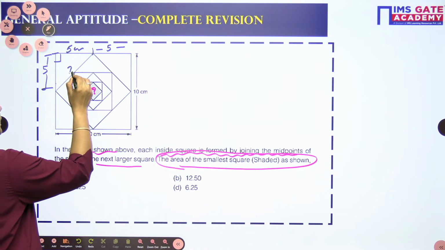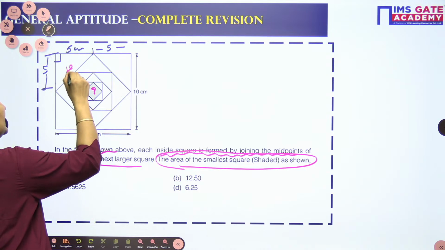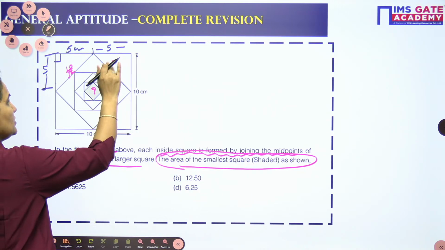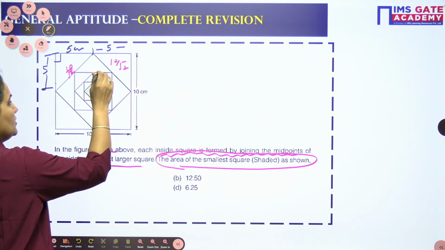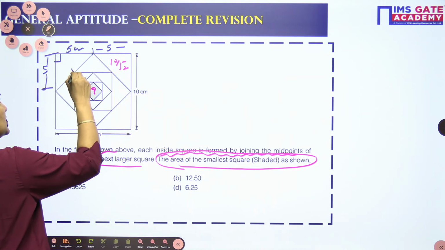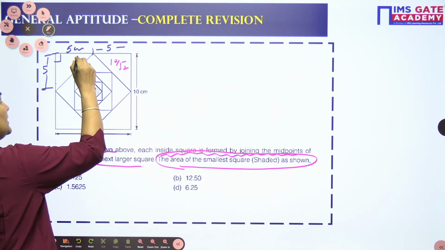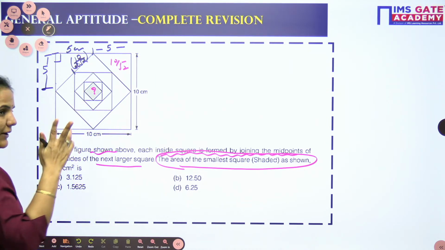Now let's go for this one. As I am having this as 10 by root 2, this is also 10 by root 2. So by joining the midpoints, this point will be 10 by root 2, meaning 10 by 2 root 2. This will be half of this one.